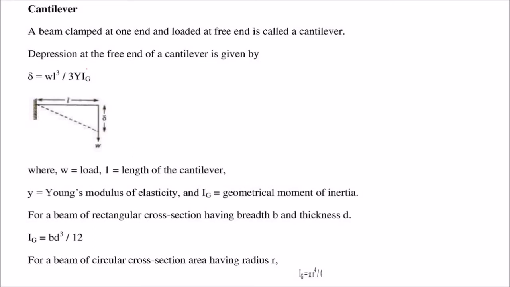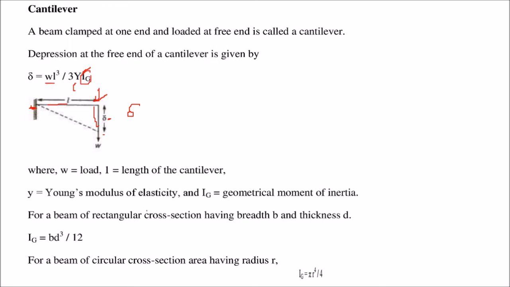Cantilever: a beam clamped at one end, see, this is one end, and it is loaded at the free end. This is known as a cantilever. So the depression at the free end, this is given by this delta sign, of the cantilever is given by W L cube by 3 Y I_G, where W is the load, L is the length of the cantilever, Y is the Young modulus of elasticity, I_G is the geometric moment of inertia.